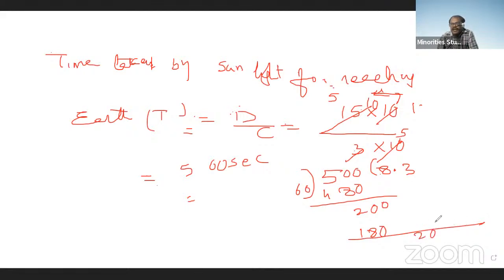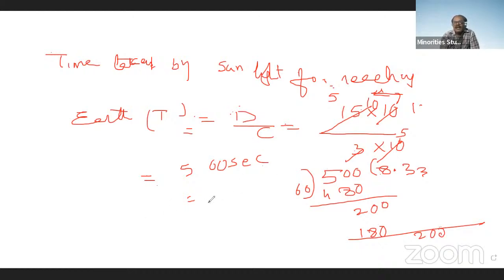We can take one more zero here. Again 60 3s are 180, so we get 8.33 minutes. That is also written as 8 minutes 20 seconds, which is the answer here.